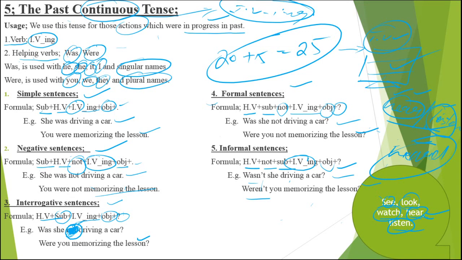You will be listening to my lectures. You are listening to my lectures, you are not listening to my lectures. Are you listening to my lectures? Are you not listening to my lectures? Aren't you listening to my lectures? You were listening to my lectures, you were not listening to my lectures. Were you listening to my lectures? Were you not listening to my lectures? Weren't you listening to my lectures?